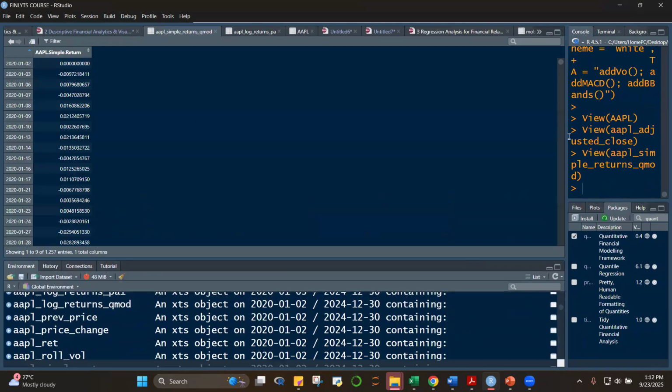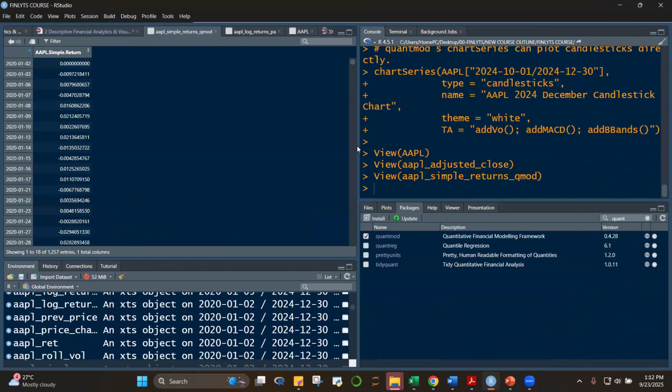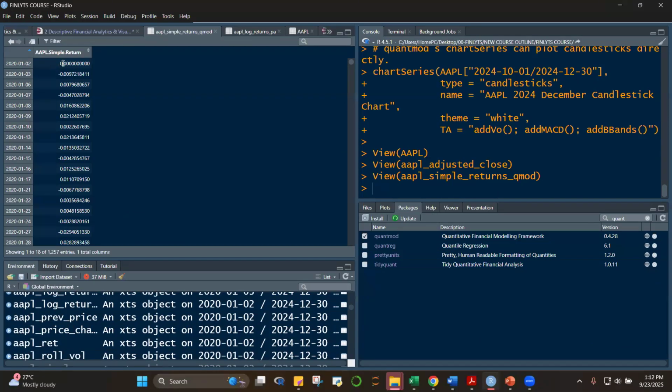There, okay? We said that when we use daily return, it will automatically give a value of 0 to the first row. Now, this is technically wrong because this stock value here does not have any predecessor. It does not have any prior value. So you cannot actually divide it by a prior value. But Quant Mode defaults into a 0.